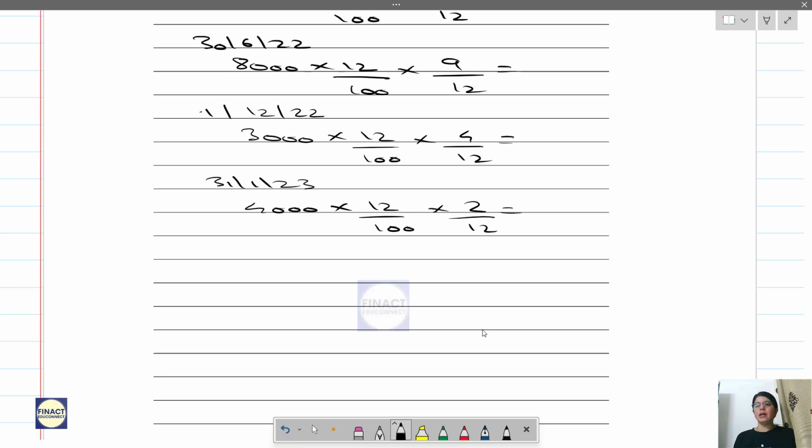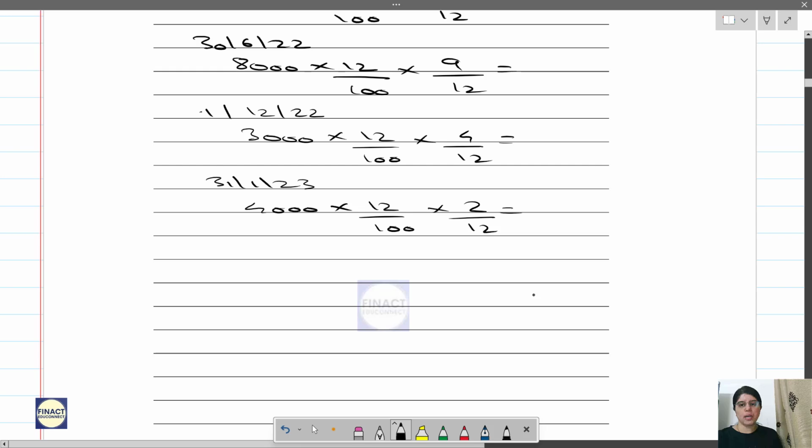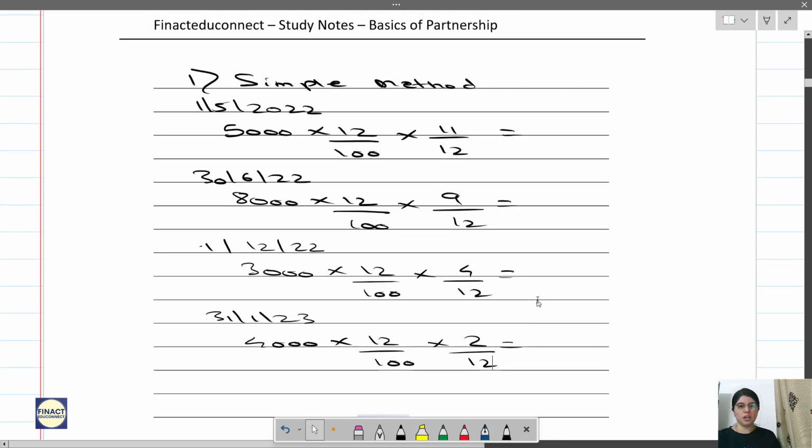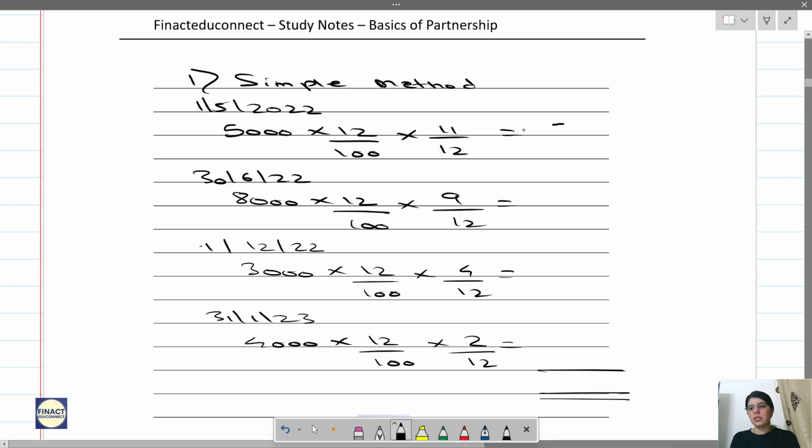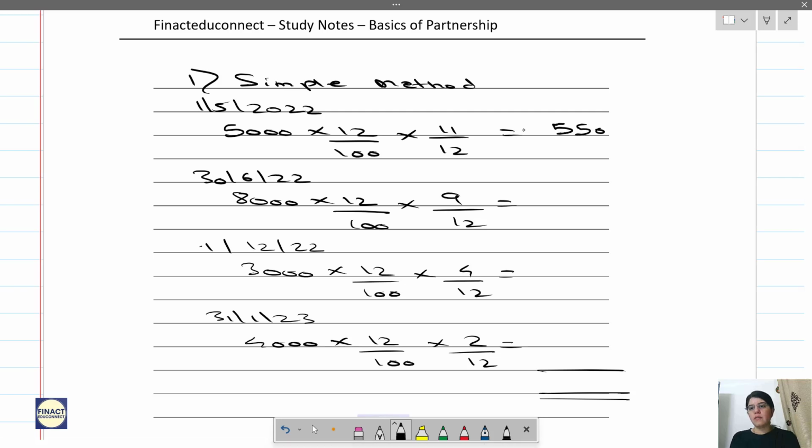Now here you don't have to cross check, it won't be 12, because this is a different method of calculation. Like the way we did it for interest on capital. Now just calculate and tell me first. First is 550. Then second, it's easy numbers. I have given you all the easy numbers, 12% interest rate, so calculation becomes easy. So at least you don't have to scratch your head in calculation. Understand the concept first. Calculation is fine.